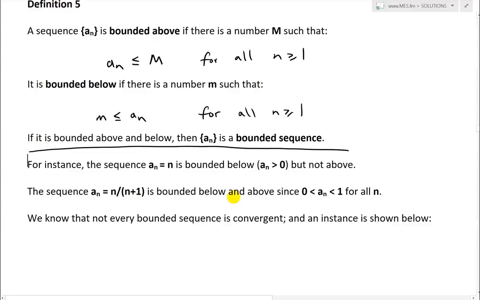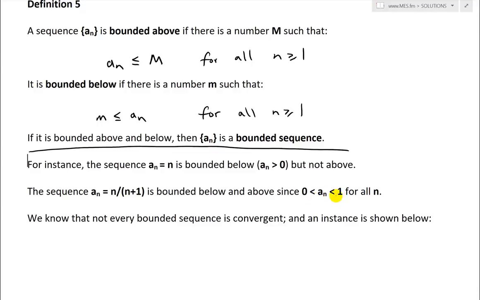So for instance, the sequence a_n equals n is bounded below because a_n is greater than 0; when n is equal to 1, that's the lowest it could be, 1, then it goes 2, 3, 4, etc. But it's not bounded above because you can always get a bigger and bigger number as n goes to infinity. And the sequence a_n equals n divided by n plus 1 is bounded below and above, so it's a bounded sequence, since a_n is greater than 0 and less than 1.